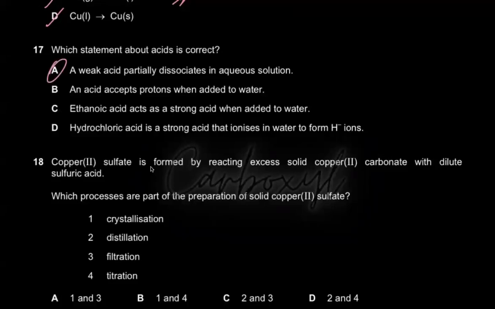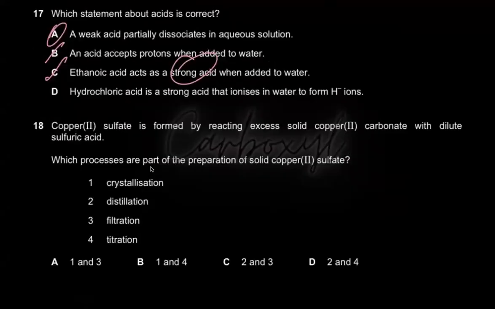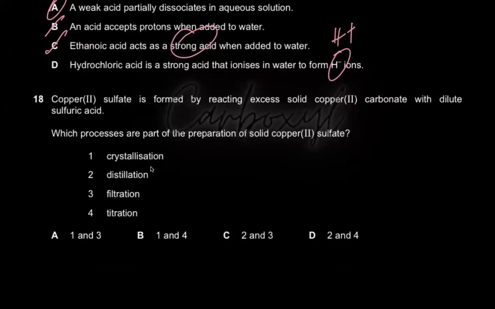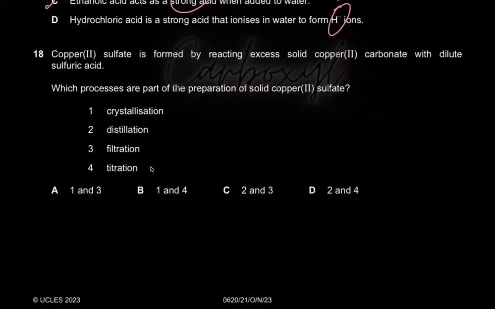An acid accepts a proton? No, an acid is a proton donor, not a proton acceptor. Ethanoic acid is a strong acid? Wrong. Ethanoic acid is a weak acid. Hydrochloric acid is a strong acid that ionizes in water to form H- ions? No, it forms H+ ions. So see, we can't be fooled by Cambridge. We know our concepts. Easy peasy lemon squeezy.